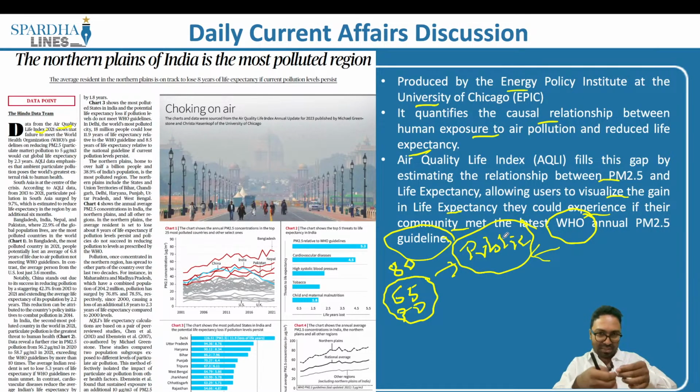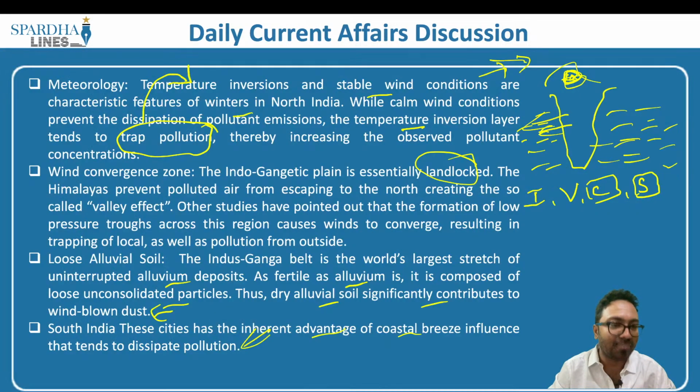So they will provide this information, they will take the information, and they would be able to reduce the pollution in the northern part, is what this article is all about. Now let's look into the next article.